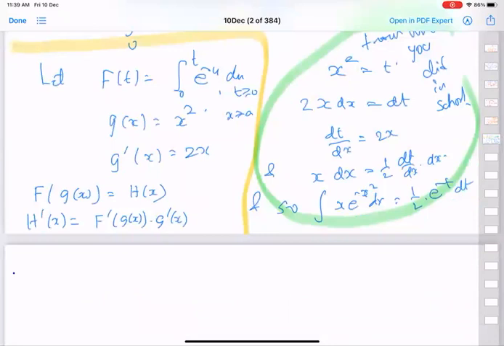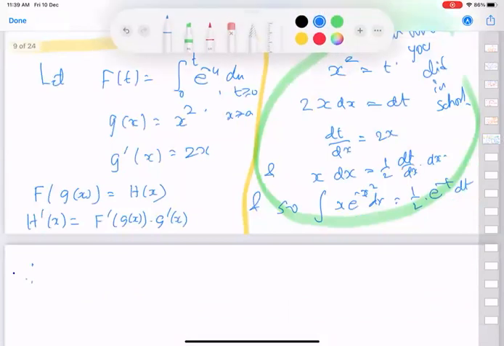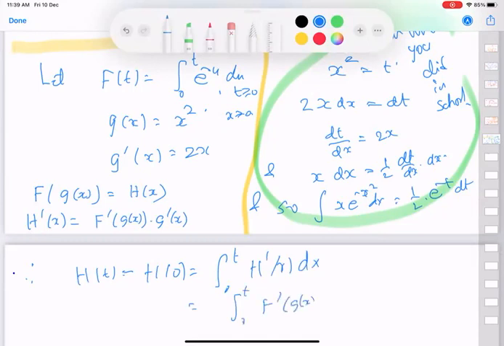Now, h dash is this. Therefore, if ft was defined like this, then f dash t is e power minus t.